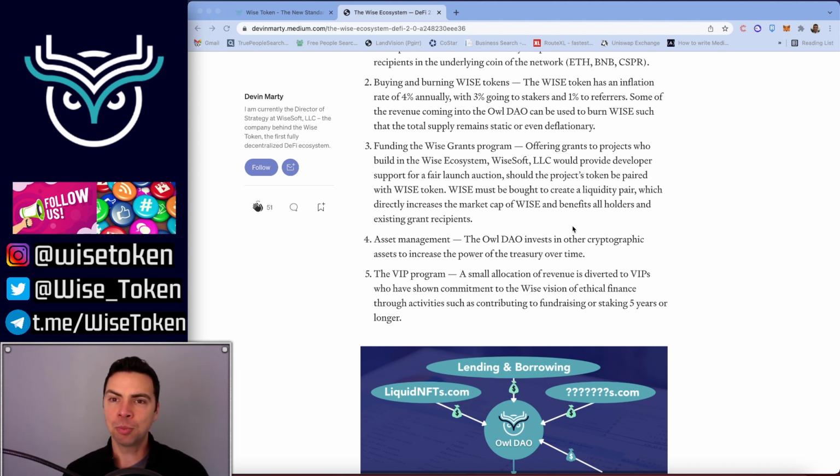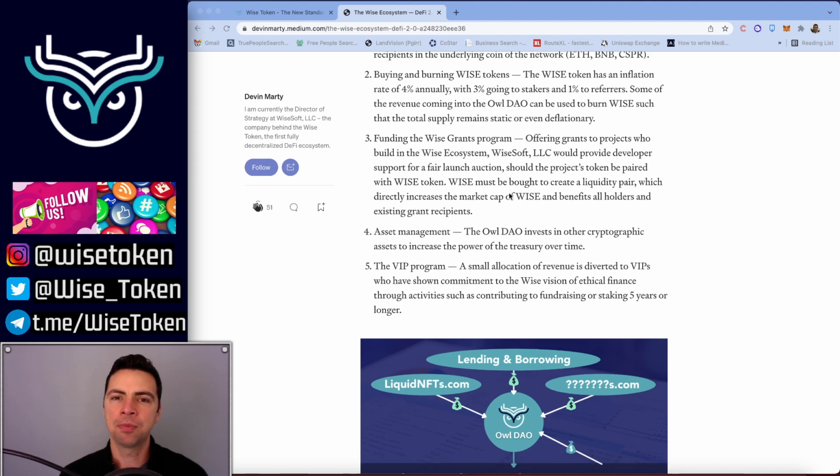But basically, we would provide consulting services. We would provide developer support for a fair launch auction, just like WISE had. And then their tokens would be paired with WISE token. In doing so, that means that when they do their raise, the project has to buy WISE with their raise because they need to pair with our token. That directly benefits the market cap of the entire WISE ecosystem, not just WISE holders, but everybody else who has paired with WISE as well.